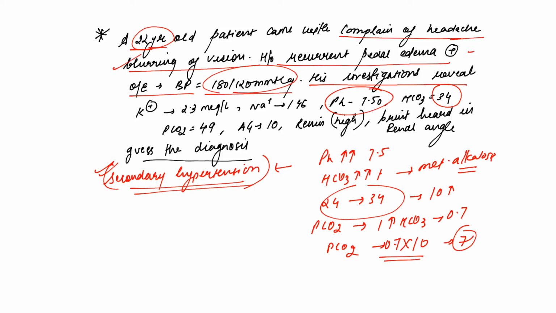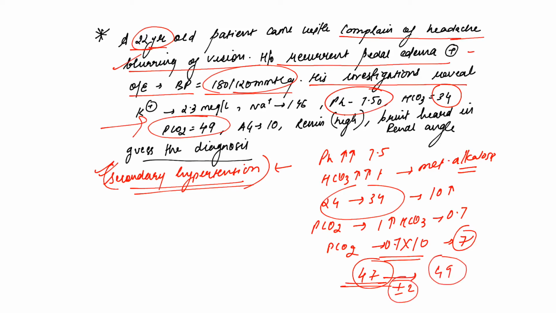So how much should be our expected PCO2? Around 47, right? But how much is the given PCO2? It's 49. So plus or minus 2 is allowed. So 49, so it's okay. So this is compensated metabolic alkalosis.